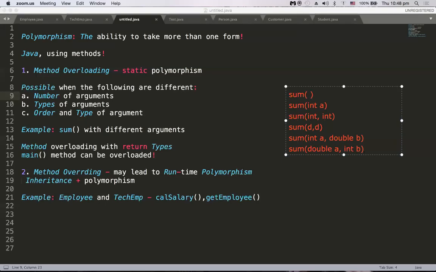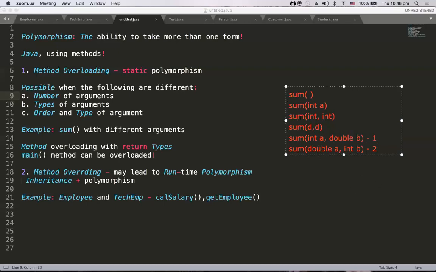In general, these two sum methods take two arguments, one integer and one double. But the order is also important. Here int comes first and then double. Here double comes first and then int. So these two are considered to be separate methods. This is one method and this is the other method.